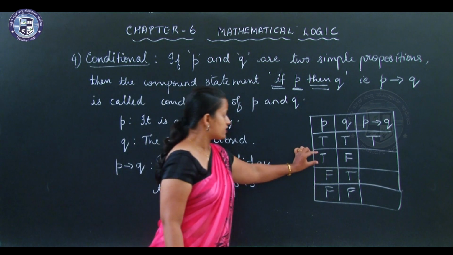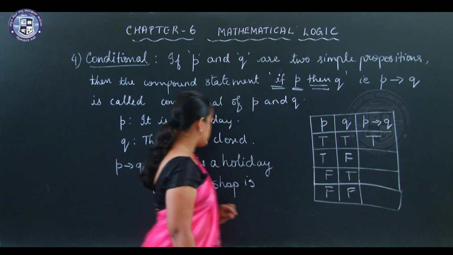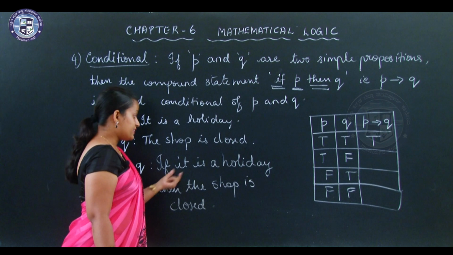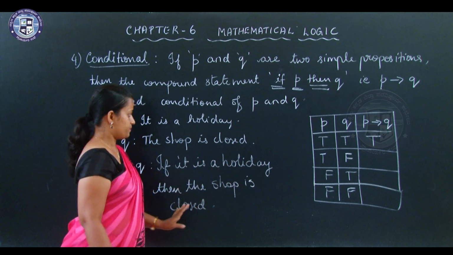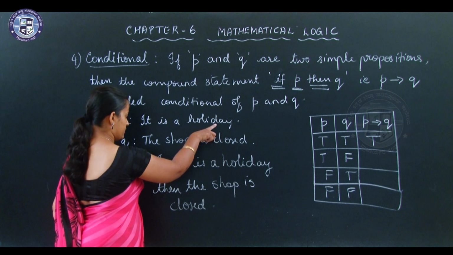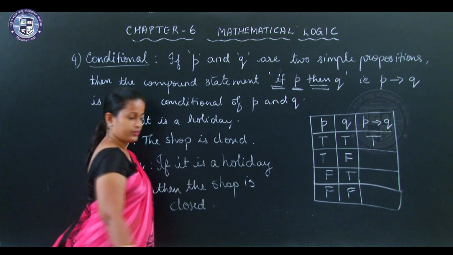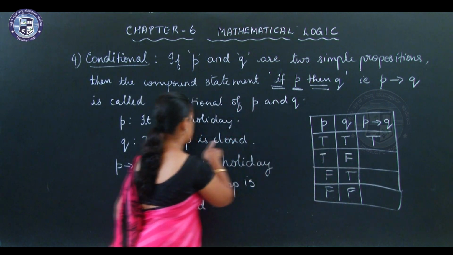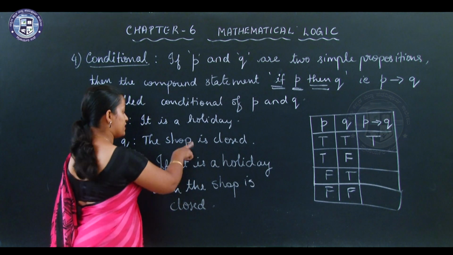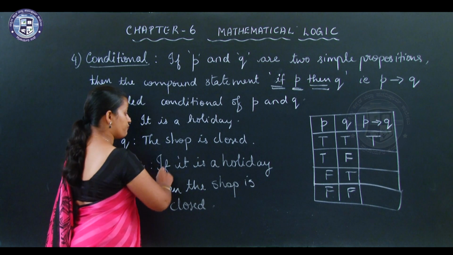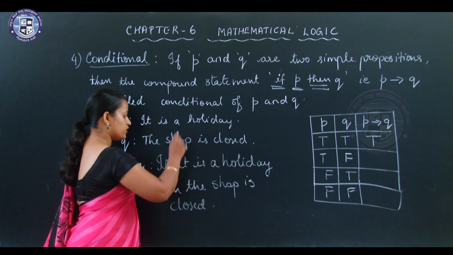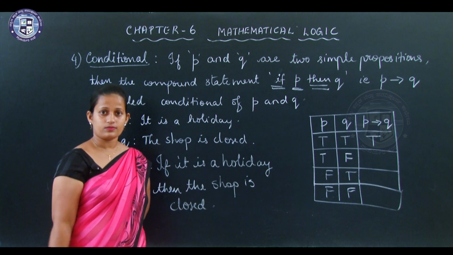Now the first part is true, the second part is false. It is a holiday, the shop is not closed, because I want a false statement. So I am making this false by saying the shop is not closed. Now combine together: if it is a holiday, then the shop is not closed.